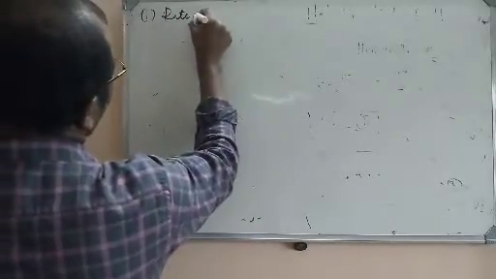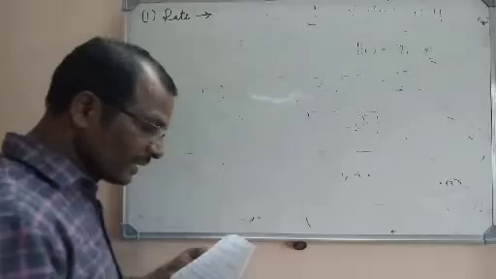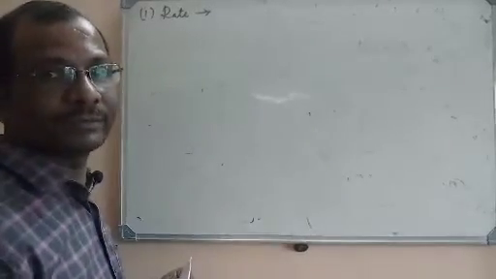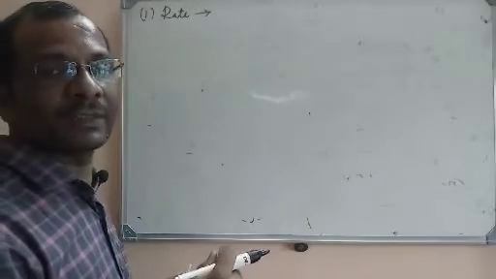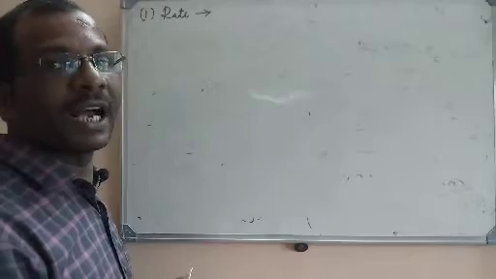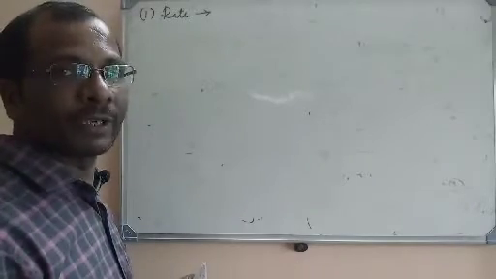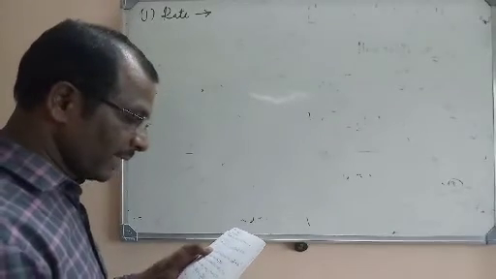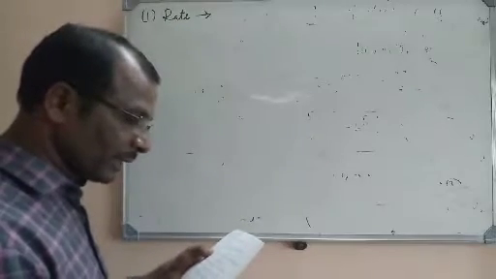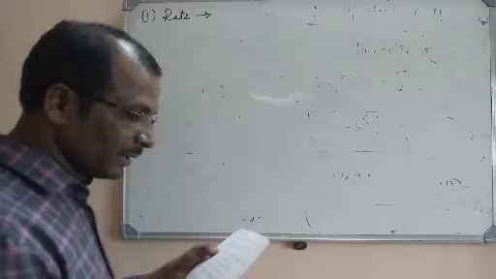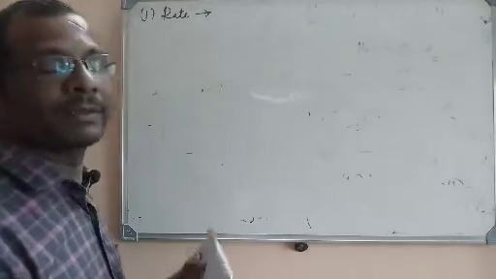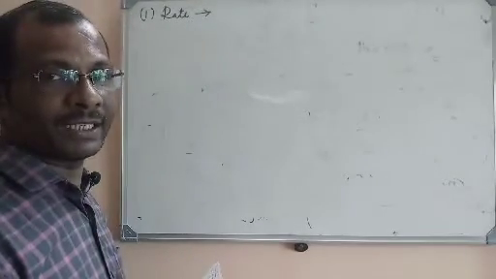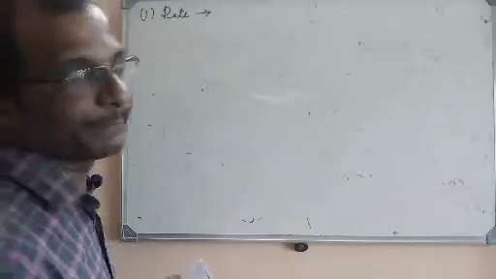So what is meant by rate of a reaction? It is a change in concentration of reactant or product in a given interval of time. So what is the right option here? First one is products, second one is reactants, third one is products or reactants, D none. So the right option is products or reactants, that is option C.